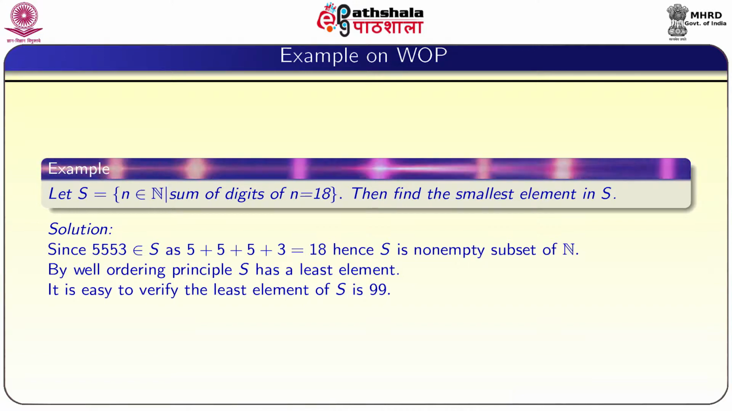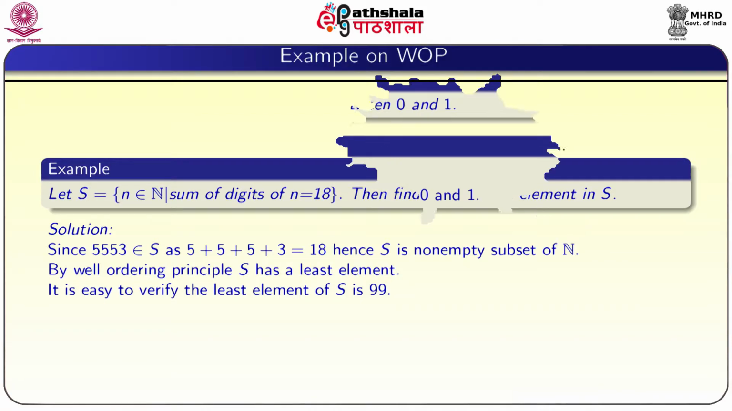For example, we will take S as the set of all natural numbers the sum of whose digits is equal to 18. Then our objective is to find the smallest element in S. In order to use the well ordering principle we have to show that S is a non-empty set. For example, 5553: if you add the digits 5 plus 5 plus 5 plus 3, it is equal to 18. So it belongs to S, and S is a non-empty subset of N. So, by the well ordering principle, S has a least element. It is easy to verify that the least element of S is 99.